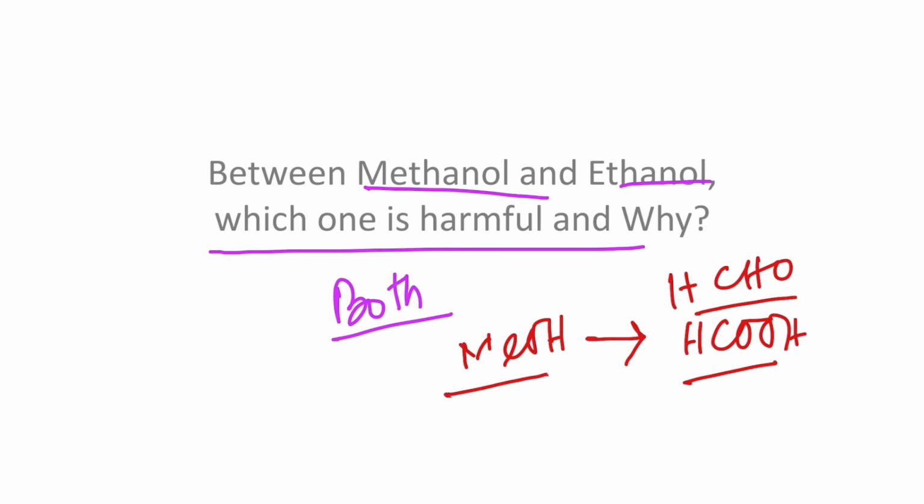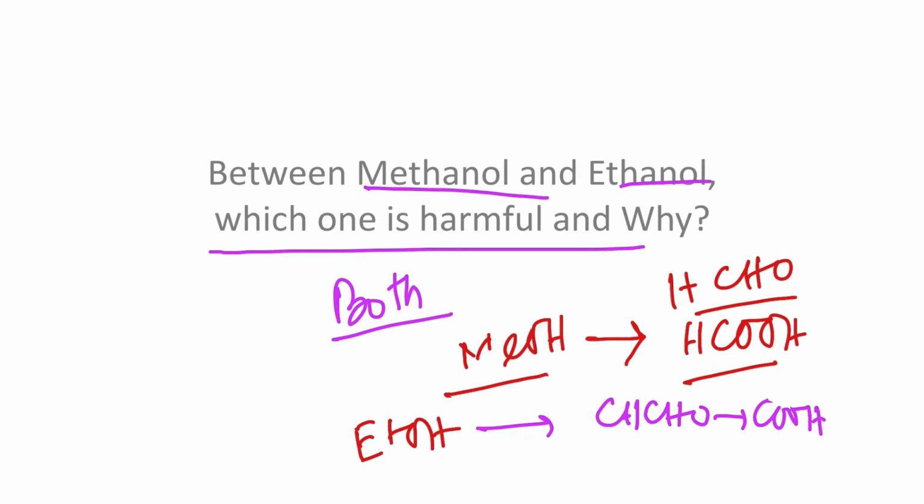Why? Because generally what we drink is ethanol, and we consider ethanol to be safer, because ethanol produces acetaldehyde and ultimately acetic acid. This is acetic acid. It's not that toxic, but if some amount of methanol is mixed within the ethanol, that could be destructive, and sometimes it could be lethal, and that's why some people died.